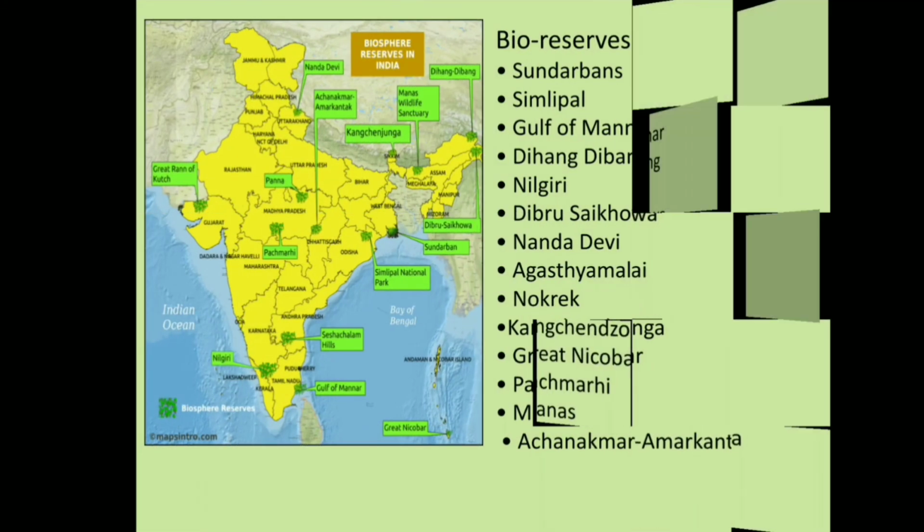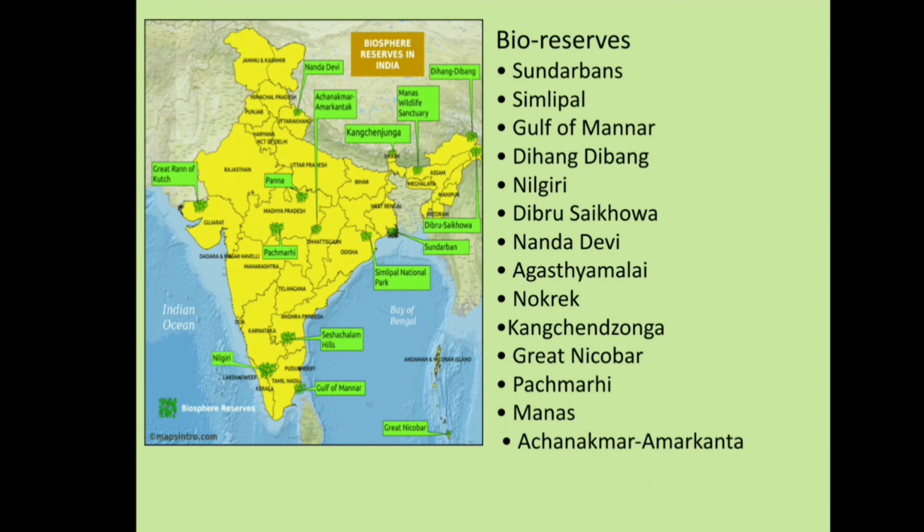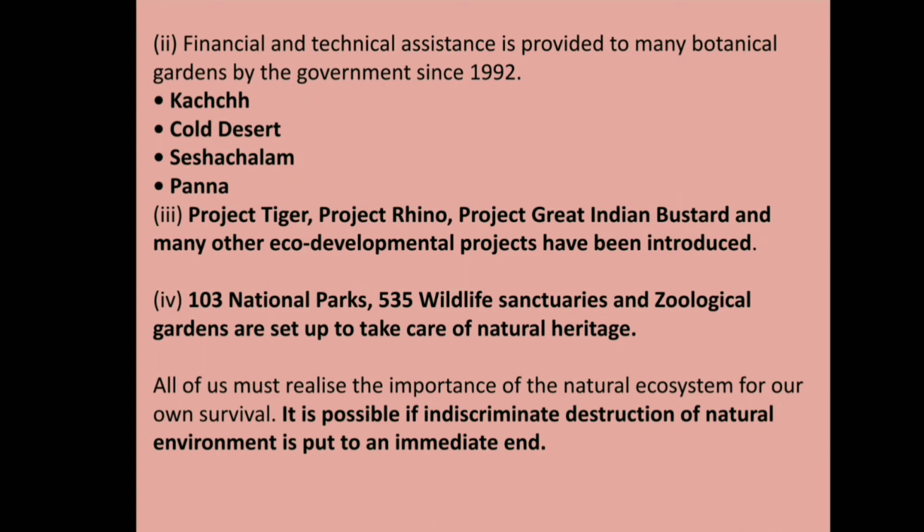Try to study the names of the biosphere reserves and locate them on the map. Financial and technical assistance has been provided to many botanical gardens like Kutch, Cold Desert, Seshachalam, Panna by the government since 1992.